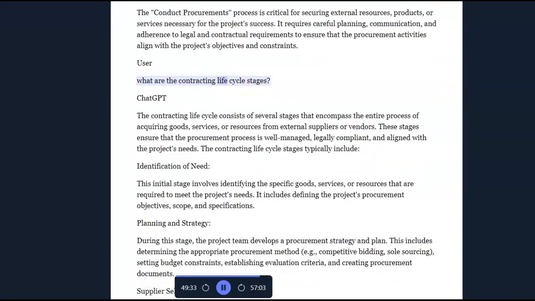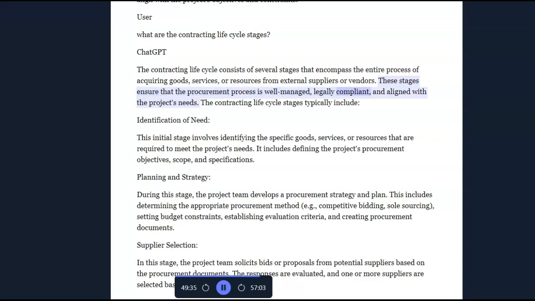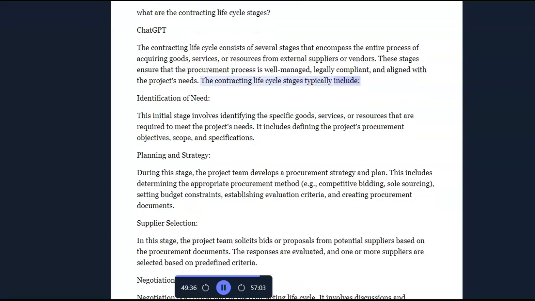User: What are the contracting lifecycle stages, ChatGPT? The contracting lifecycle consists of several stages that encompass the entire process of acquiring goods, services, or resources from external suppliers or vendors. These stages ensure that the procurement process is well managed, legally compliant, and aligned with the project's needs. The contracting lifecycle stages typically include identification of need.